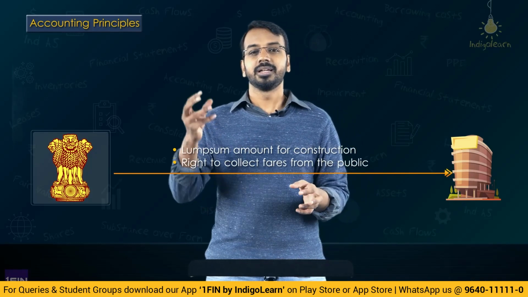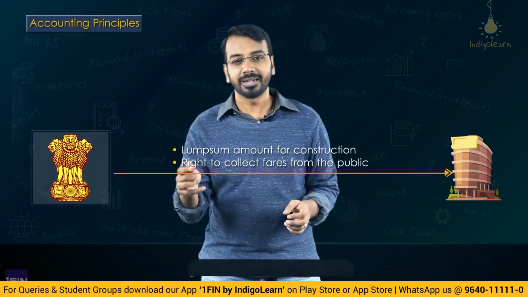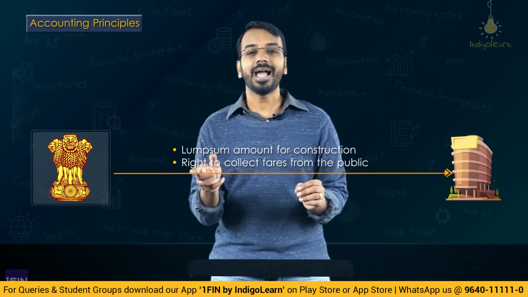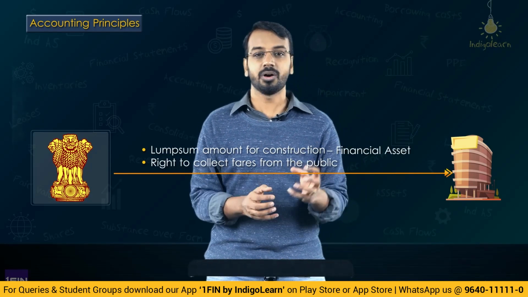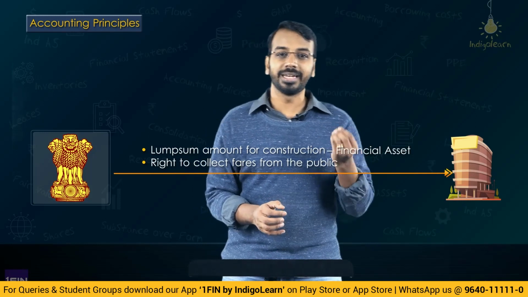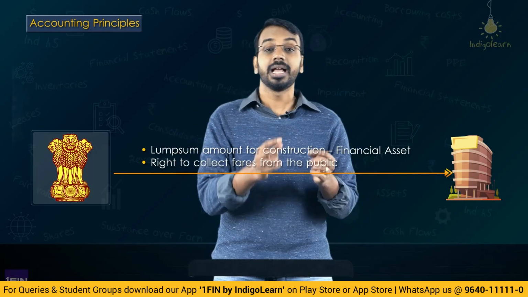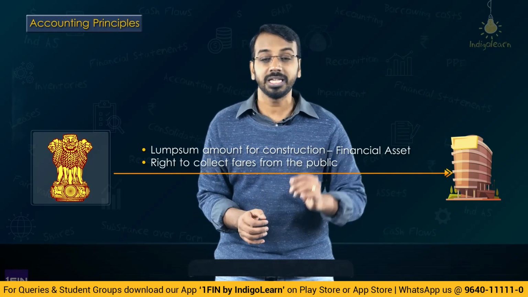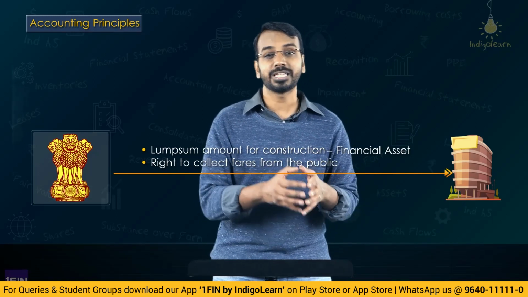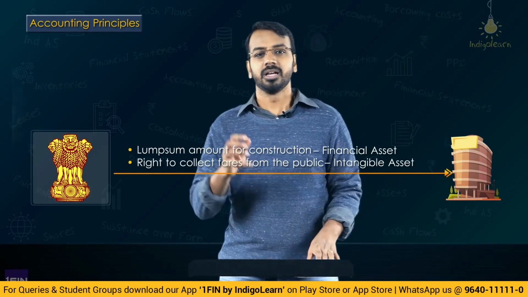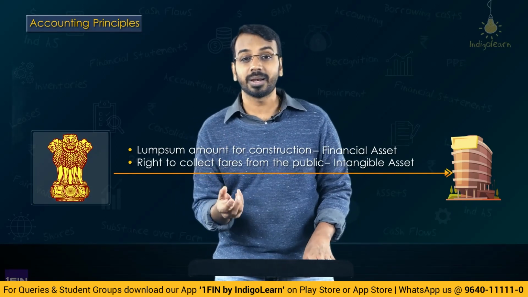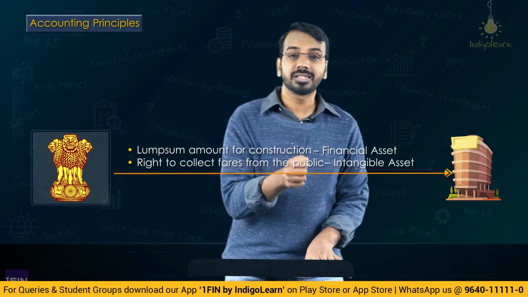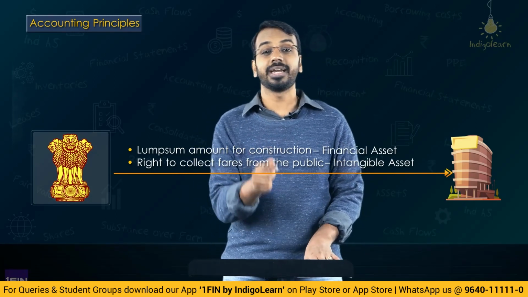So what the standard says is, the part of consideration where the grantor, that is the government, pays to the entity, that is our operator or L&T, is to be treated as a financial asset, because it is a receivable in the books of the entity, and the grantor has to pay that amount. Hence that is to be treated as a financial asset. Now, the right to collect user fees from the passengers has to be treated as an intangible asset. Why is that an intangible asset? Because the entity, that is L&T, has got a right to collect charges from the users, and that has to be treated as an intangible asset.